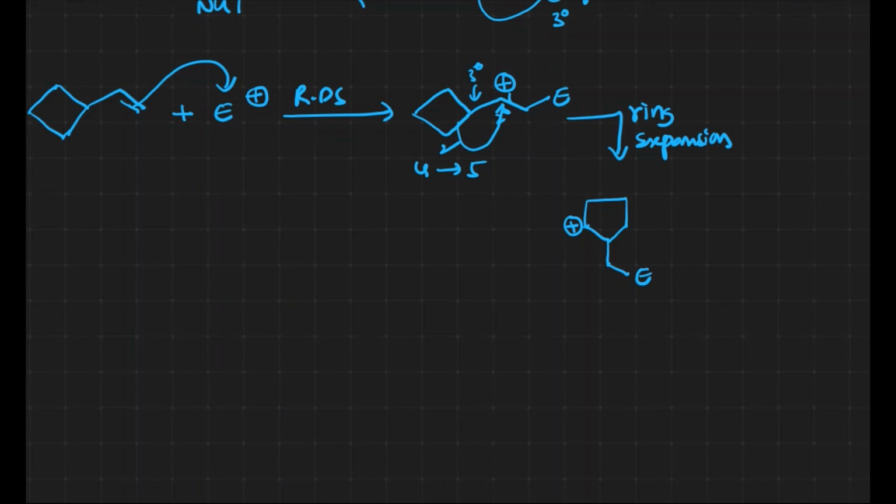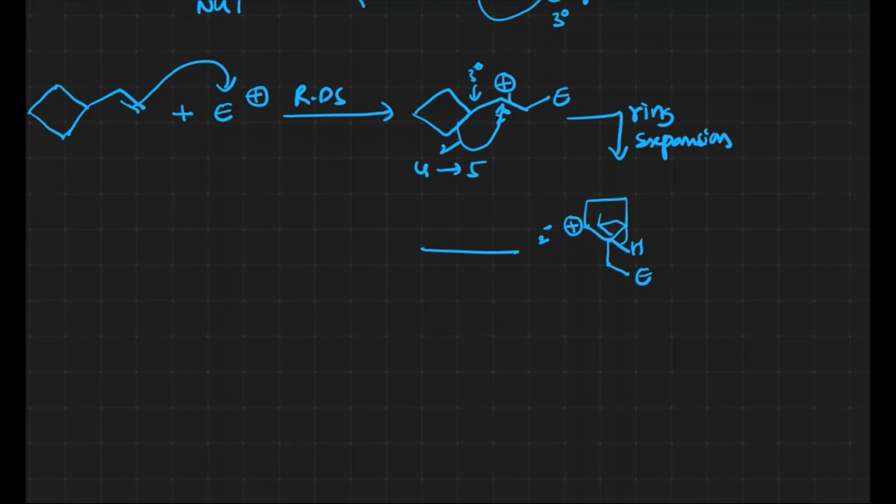After that, the negative part of the reagent would be added, but no, it won't happen yet. Why? This is a secondary carbon and the adjacent carbon is tertiary, and a tertiary carbon is more stable than a secondary carbon. That's what we can expect.